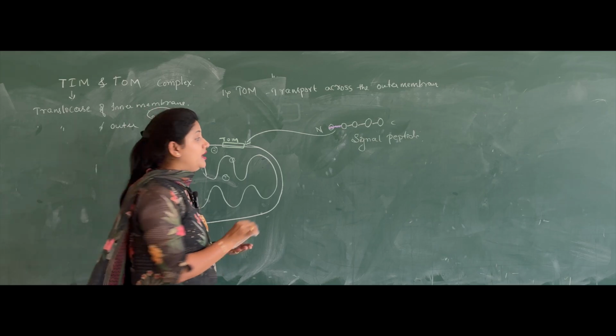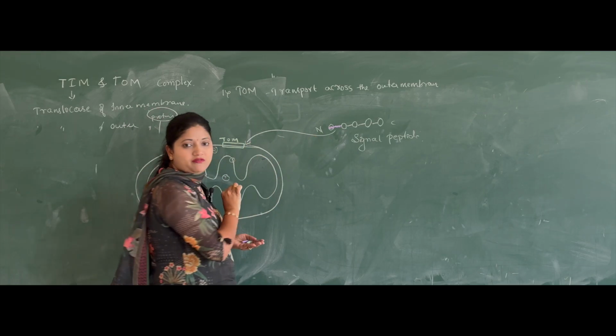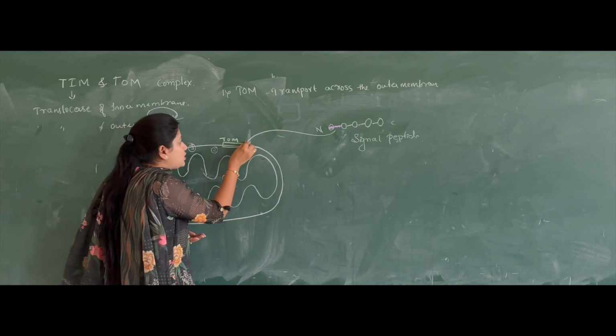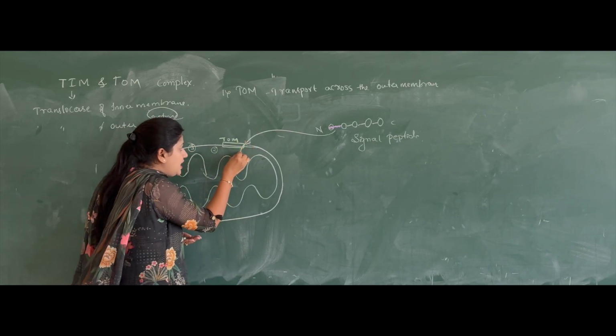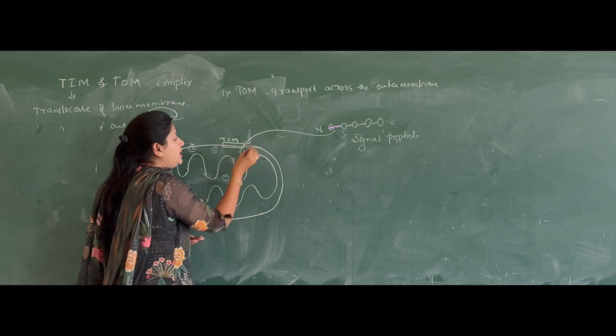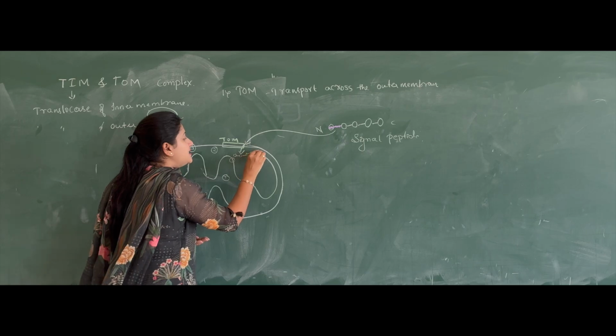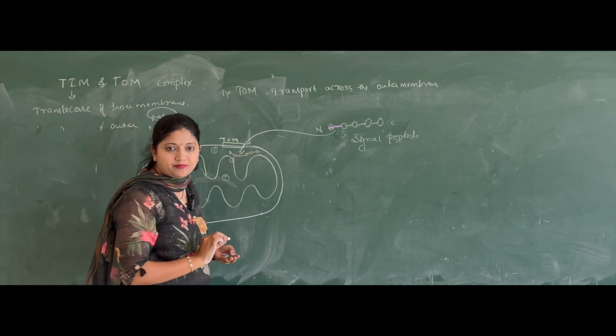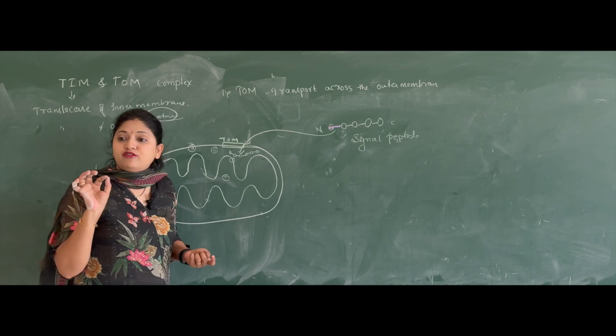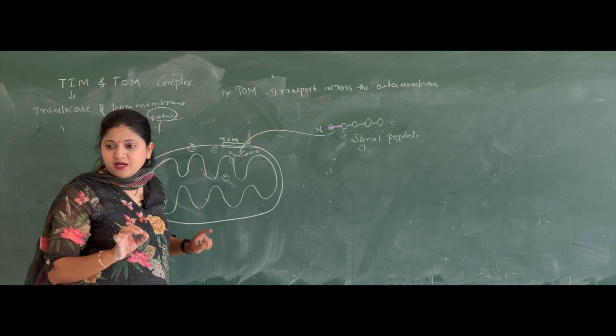Then the TOM complex will take an entry and sends this protein to the intermembrane space in an unfolded form.